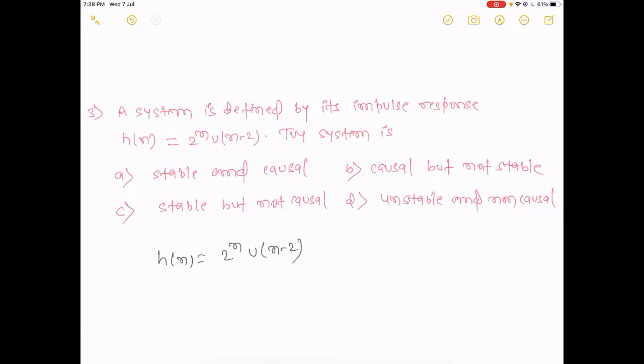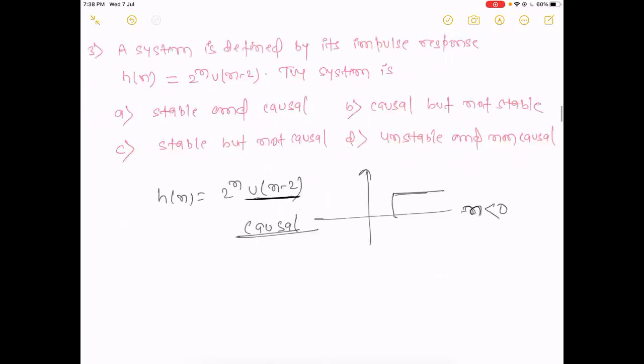Check it. Here the system is defined as the multiplication with a unit step signal, and this unit step signal is shifted right by 2 units. Our overall signal will start from 2 to plus infinity, in the right direction. This means our system is not defined for n less than 0, so our system will be causal.